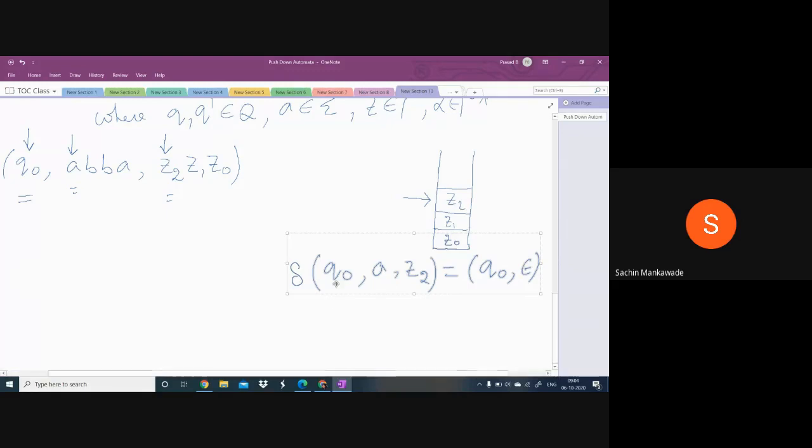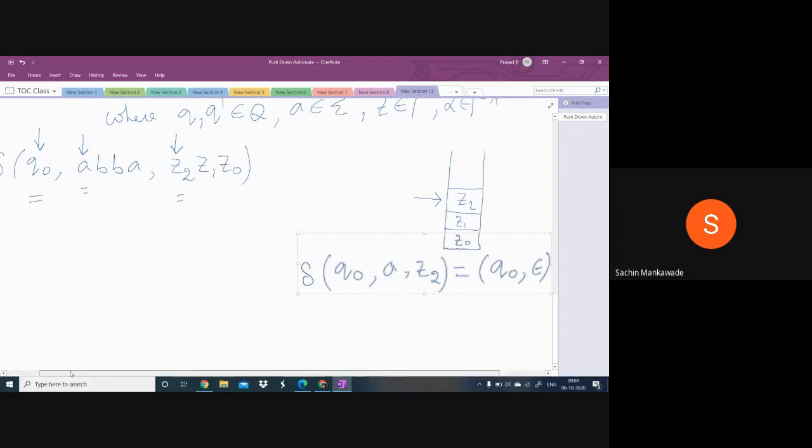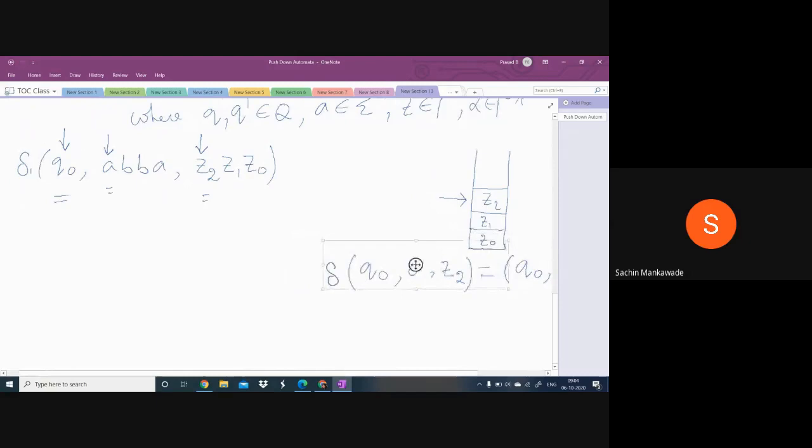I repeat, guys. When the machine is in Q0 and the input symbol is A and the topmost symbol is Z2, be in the same state and delete the topmost symbol from the stack. That is the meaning of that move. So after this, the machine will be in the same state. Here it has scanned A, so the remaining input will be BBA, and here it is deleting Z2, so the remaining symbols in the stack are Z1, Z0.